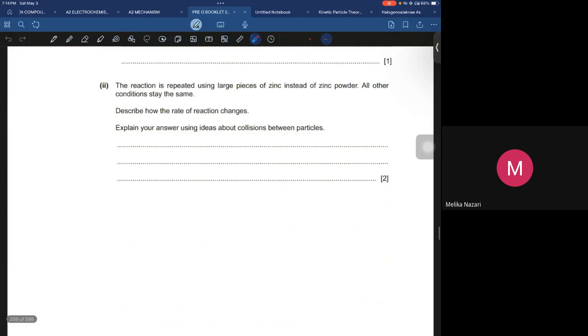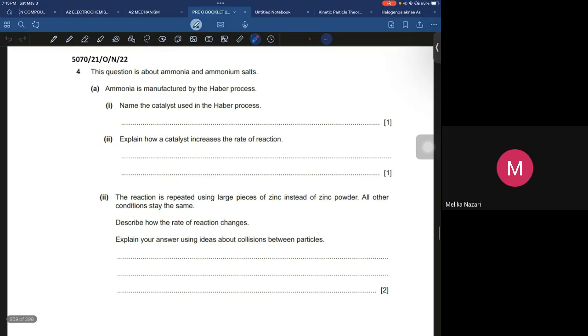Yeah, you can see this. The reaction is repeated using large pieces of zinc instead of zinc powder. All other conditions stay the same. Describe how the rate of reaction changes. Explain your answer using ideas about collision between the particles. Then what would you say about that? The rate of collision decreases because now there is less space for the particles to collide.